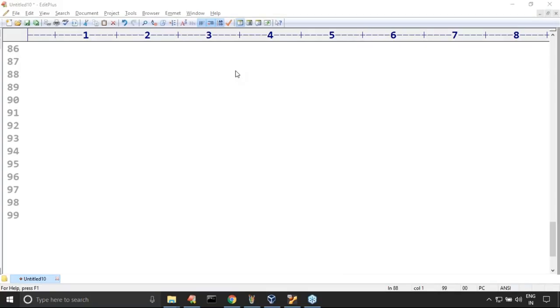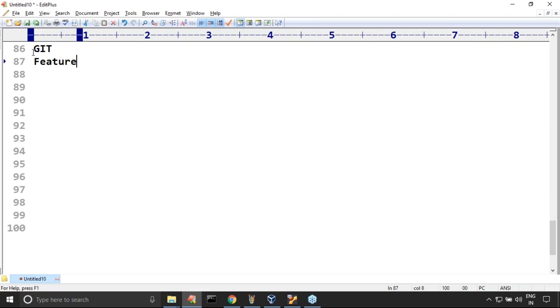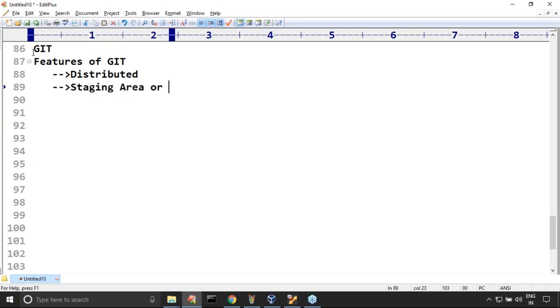In the last video, we covered very clearly what Git is and discussed the various features of Git. Next, why Git is very popular, for multiple reasons. One reason I explained is its distributed nature. The second reason, have you remembered, is the staging area, a separate concept. This staging area is also known as the index area.